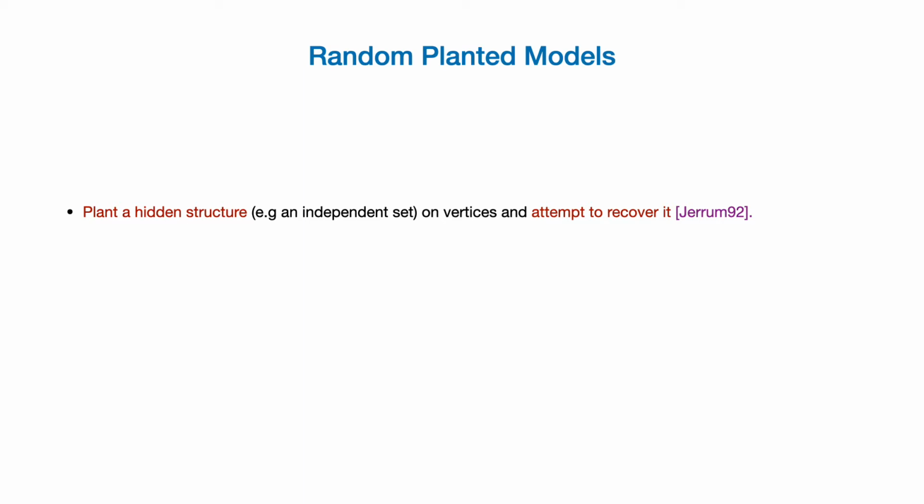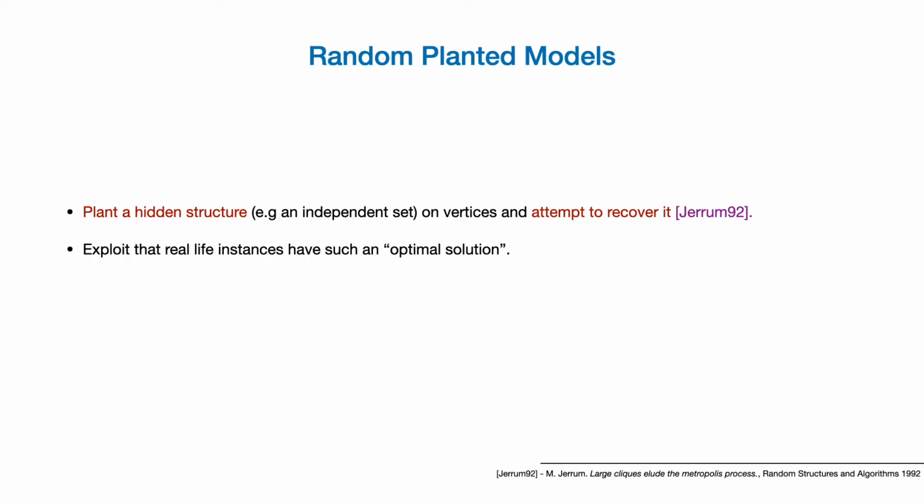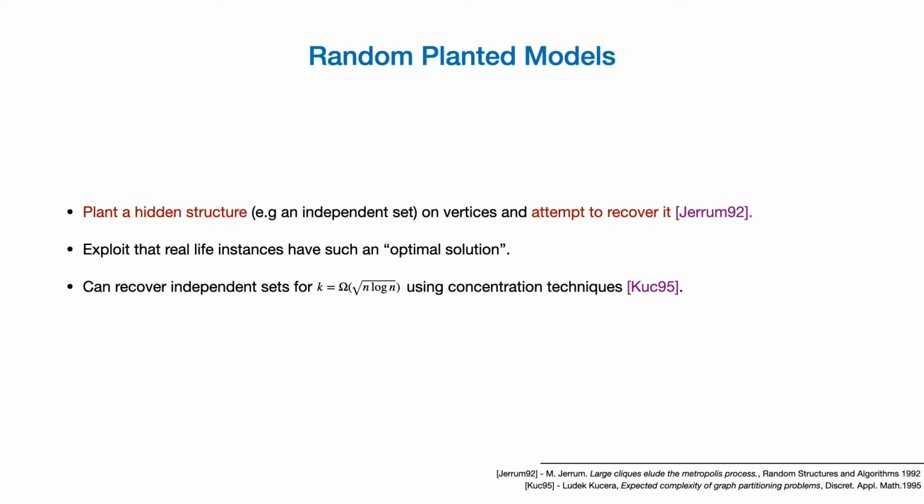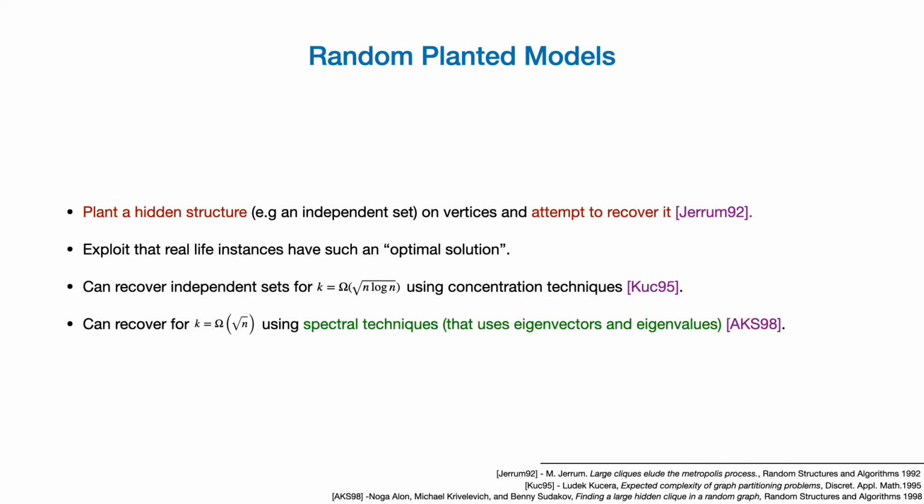These models try to capture the motif that real life instances have an optimal solution which can act as the planted solution, like when you are trying to run clustering on data where you expect to find clusters. Now for our independent set problem in graphs, we can use some concentration techniques and spectral techniques to recover under these models a planted set as small as square root n. However, since these models are not very realistic, these algorithms also tend to be brittle on real life instances.